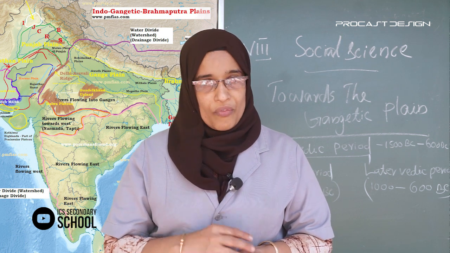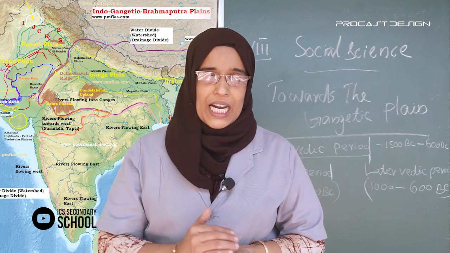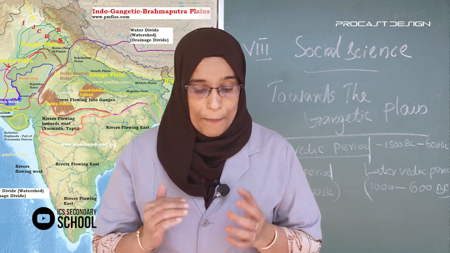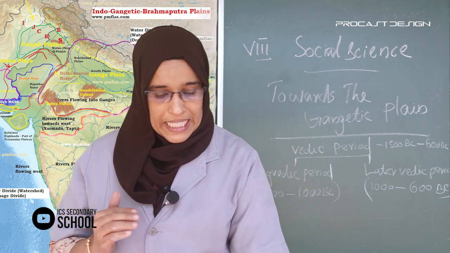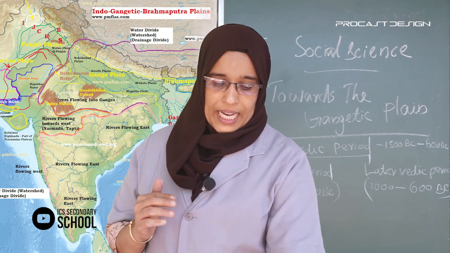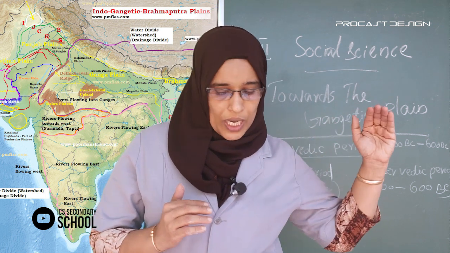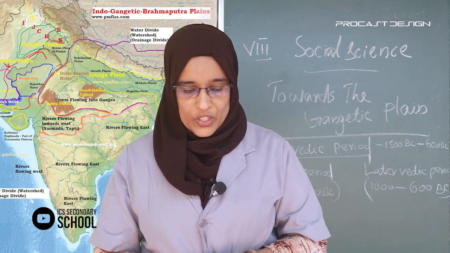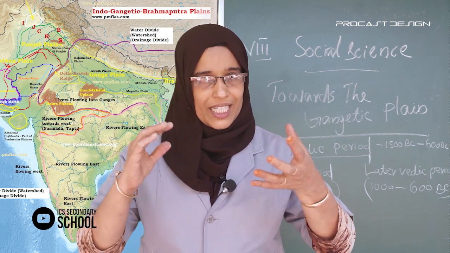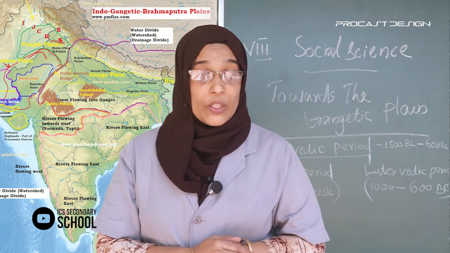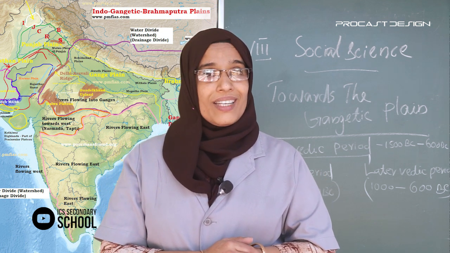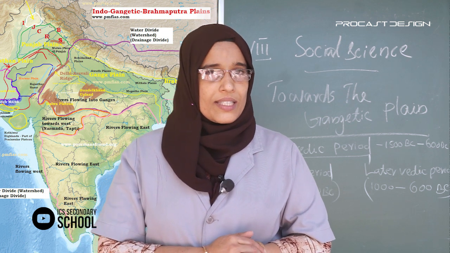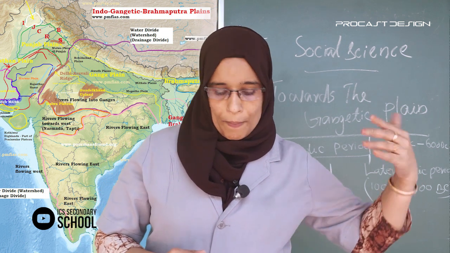The farmers started the system of giving a part of their yield as tax to the king in return for protecting the agricultural land. This tax is known as Bali and Bhaga.